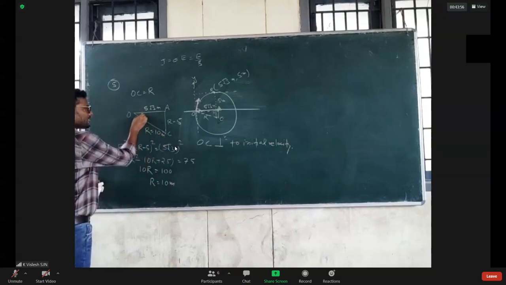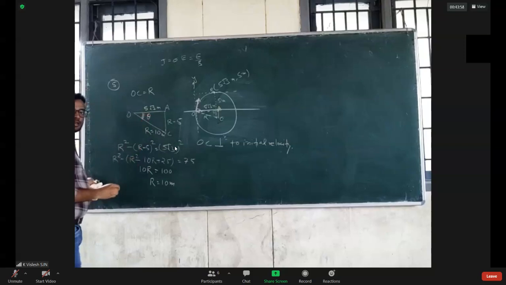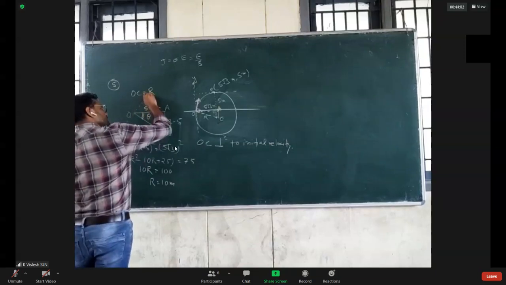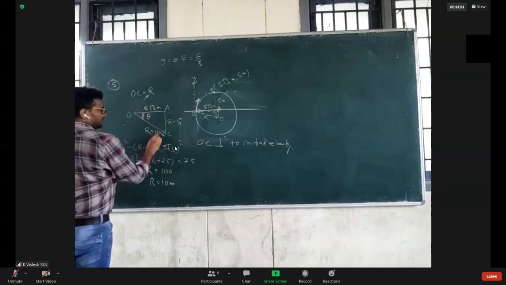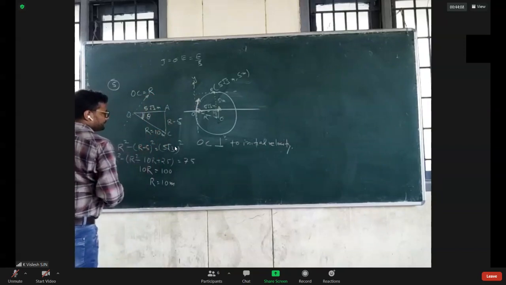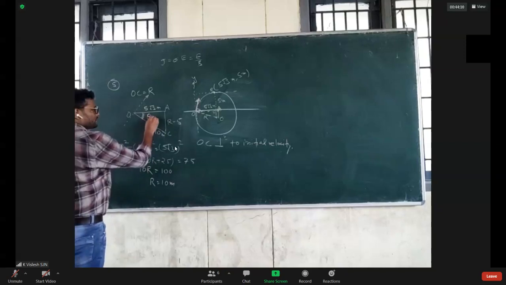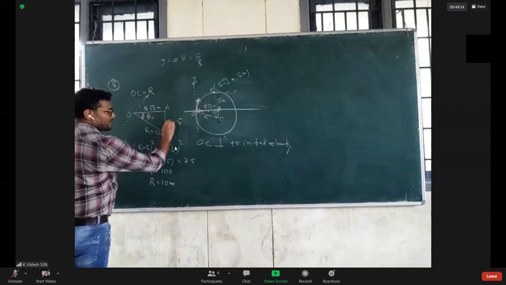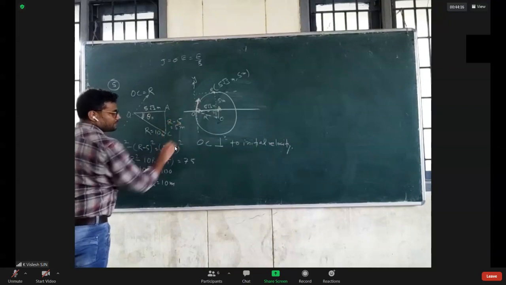So let us call this angle theta. Initial velocity is perpendicular to it. It is 10, it is 5. So this will be base by hypotenuse, r minus 5, 10 minus 5 is 5.